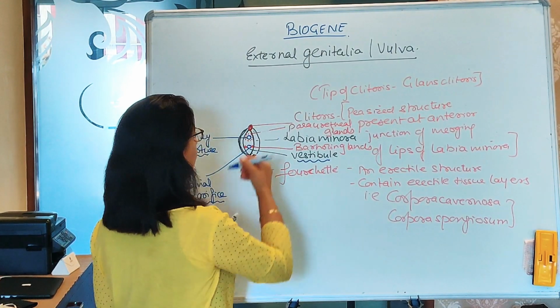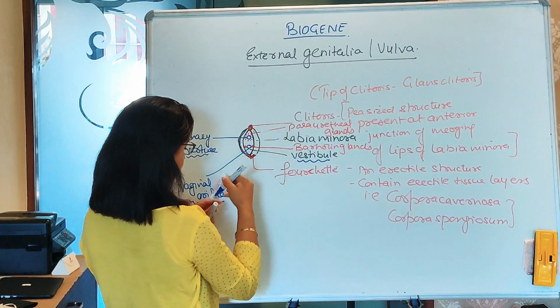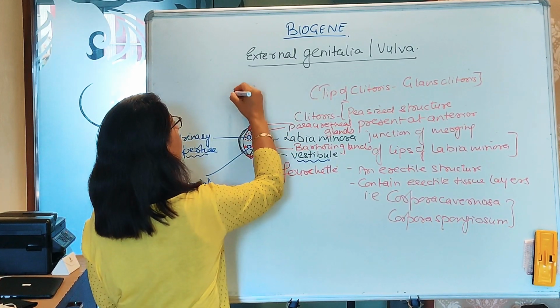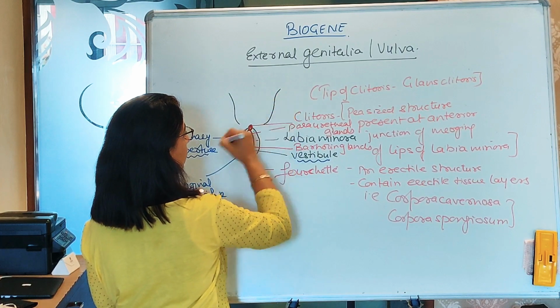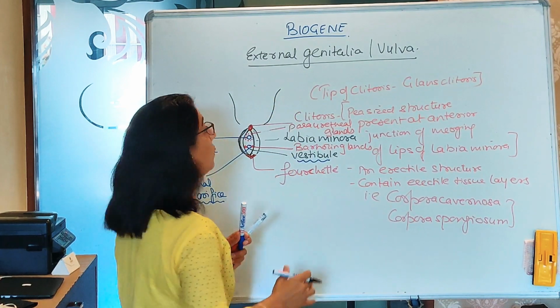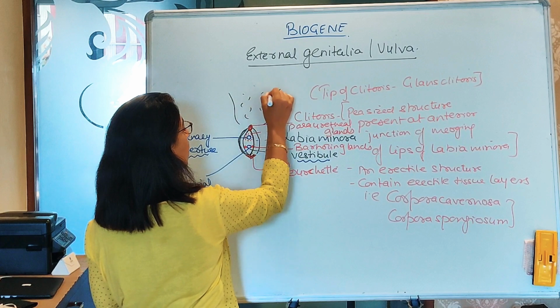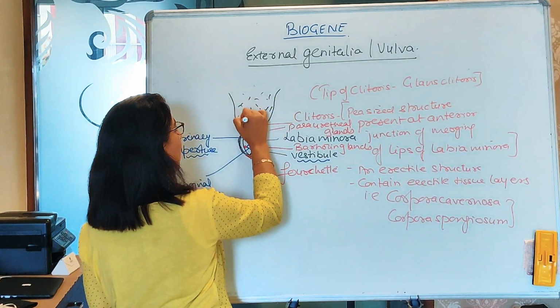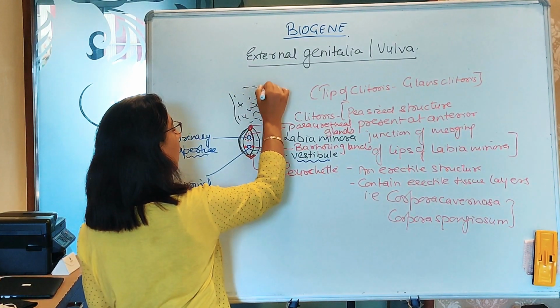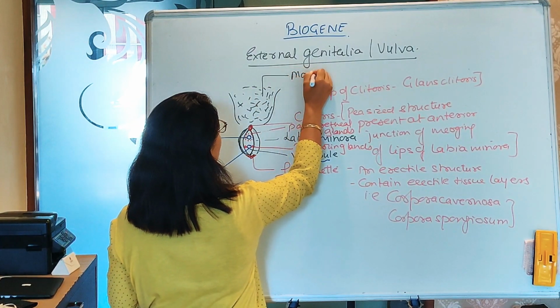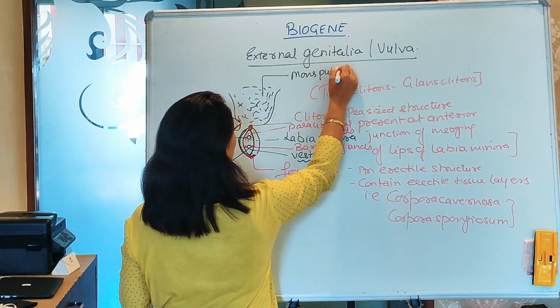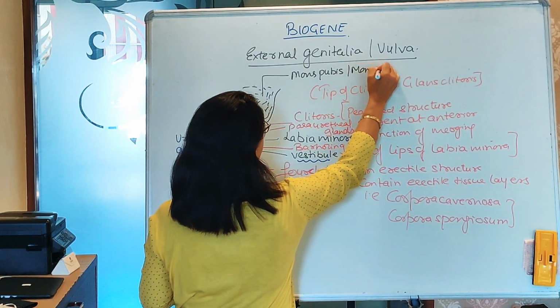Now above the labia minora, there is a raised structure. This structure basically contains fats or connective tissue and is covered by skin and hairs. This is called the mons pubis or mons veneris.